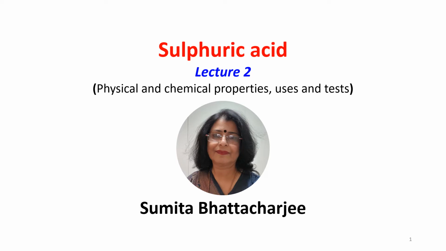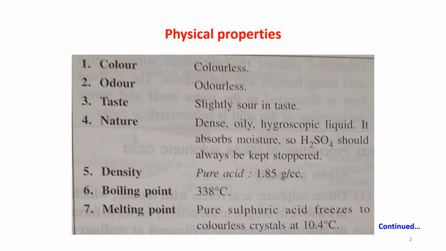In this lecture, we will study about the physical and chemical properties of sulfuric acid, its uses and tests. Physical properties of sulfuric acid. It is a colorless, odorless liquid. Its taste is slightly sour. Nature: dense, oily, hygroscopic liquid. It absorbs moisture. So, sulfuric acid should always be kept stoppered.